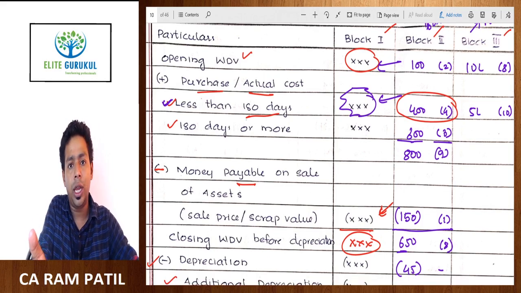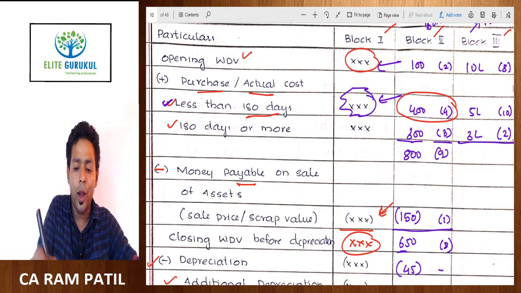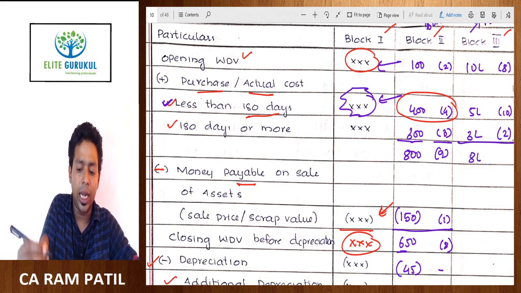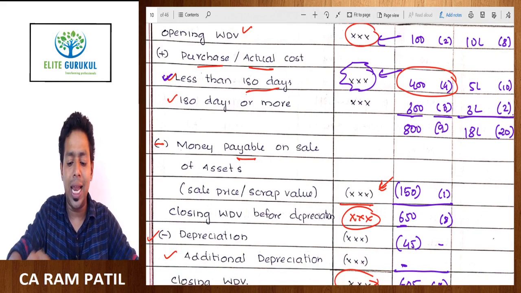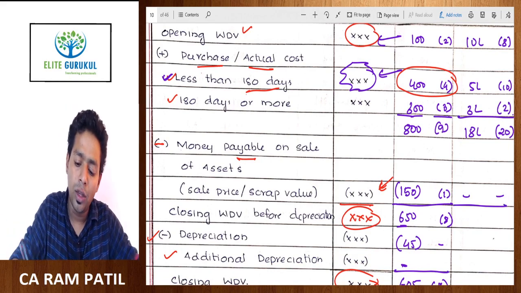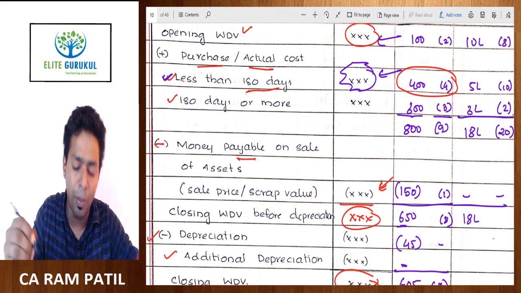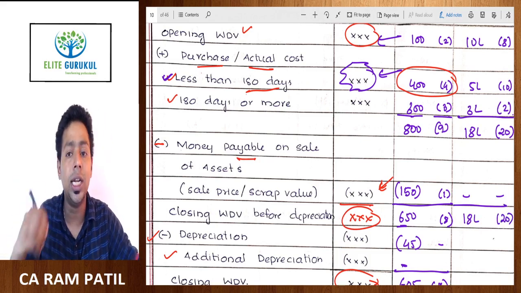Then you purchase some machinery at the beginning of the year, say for example, 2 machineries worth rupees 3 lakh. The total value of the assets which comes here is 18 lakh, and the total number of assets that you have is approximately 20 assets. Out of these machineries you did not sell any asset, so I'm taking the sale as a dash. So how much is your closing WDV before you provide depreciation? 18 lakh, and we have 20 assets with us.